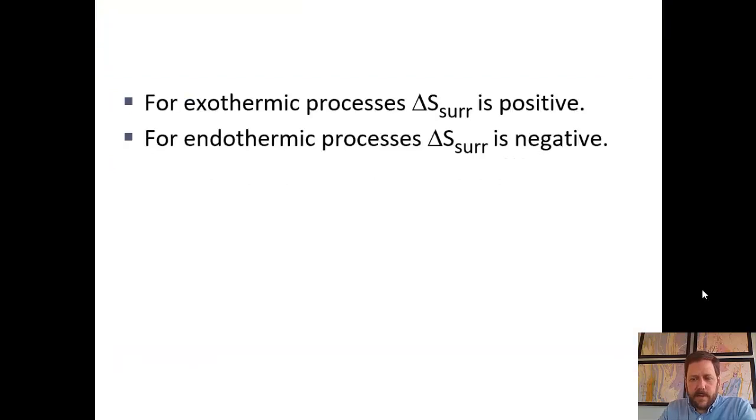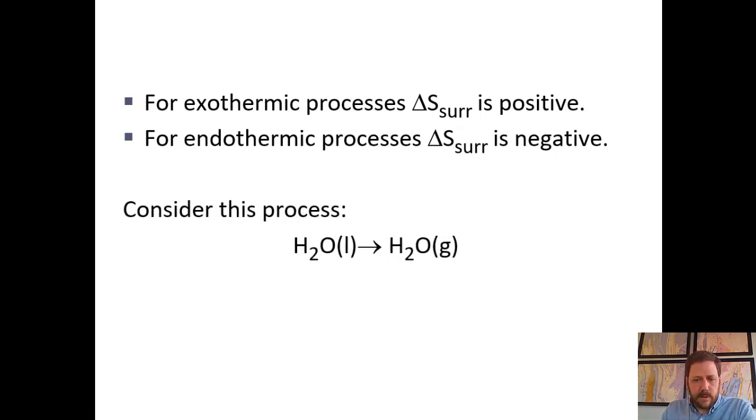So keeping that in mind, let's take this for a test drive and evaluate a simple process. The process we'll look at is just liquid water turning to gas. We want to evaluate the change in entropy of the system, the change in entropy of the surroundings, and as a result of those two determinations, figure out what the change in entropy of the universe is. Remember, if the change of entropy of the universe is positive, then that means it's a spontaneous process.